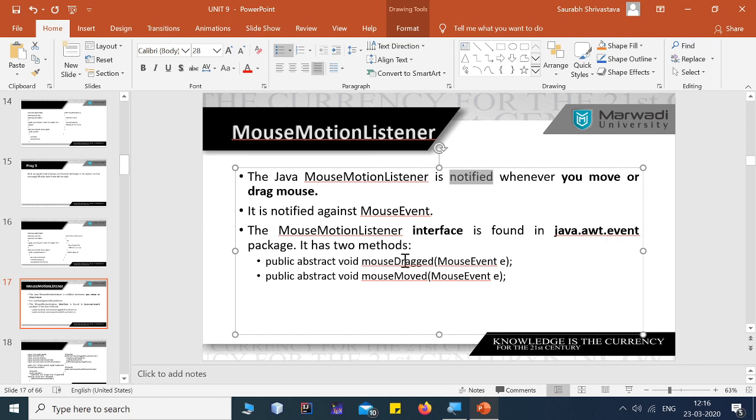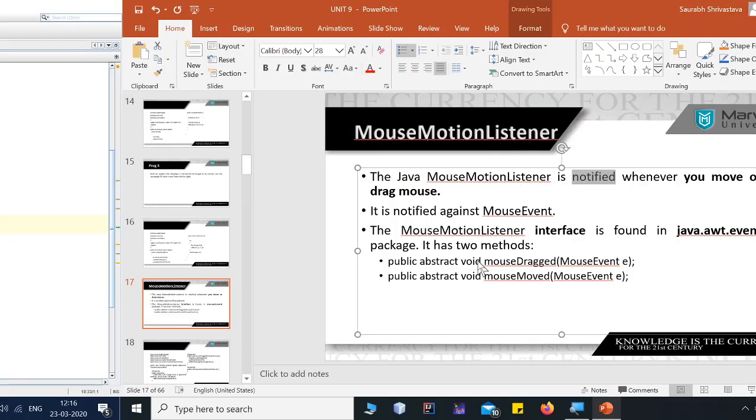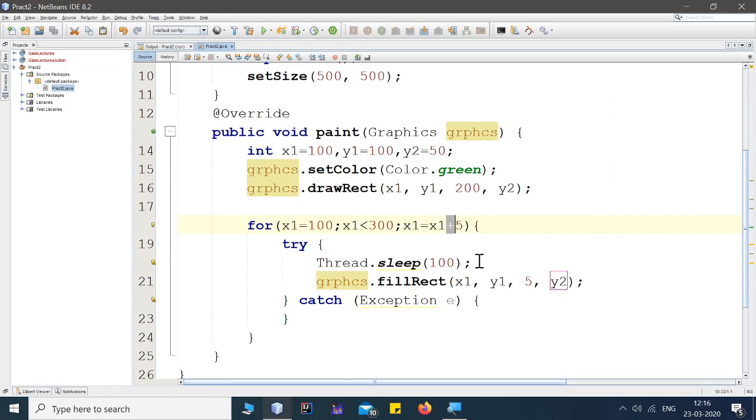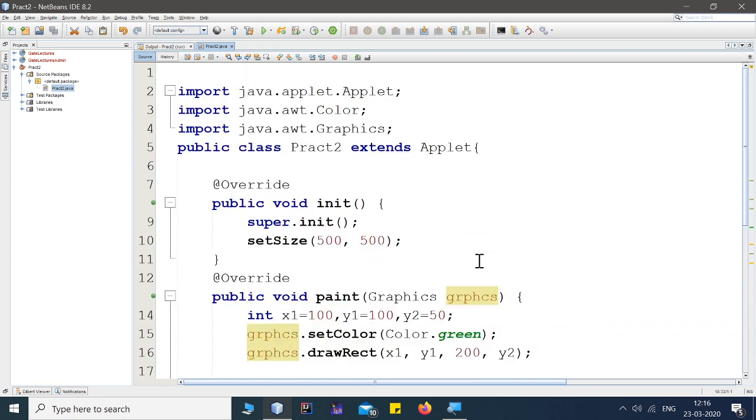It has two methods which we need to implement because it's an interface, so these methods would be abstract only. There are two abstract methods, mouseDragged and mouseMoved, and these methods take a MouseEvent object as a parameter. Now see how you can track the movement of the mouse. In the same program, I'm making certain changes.